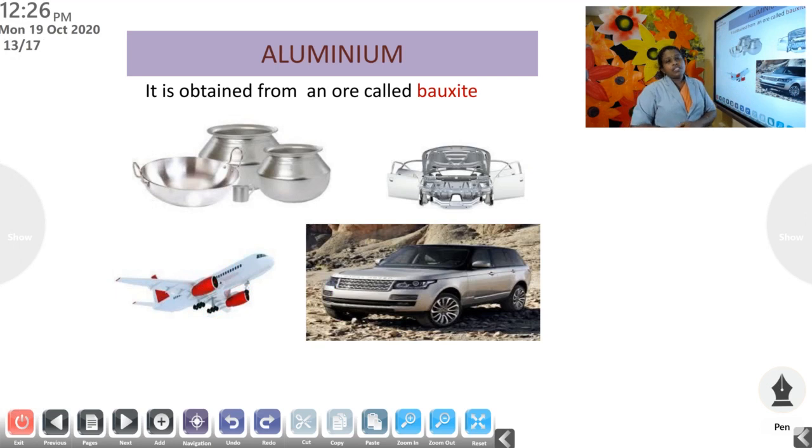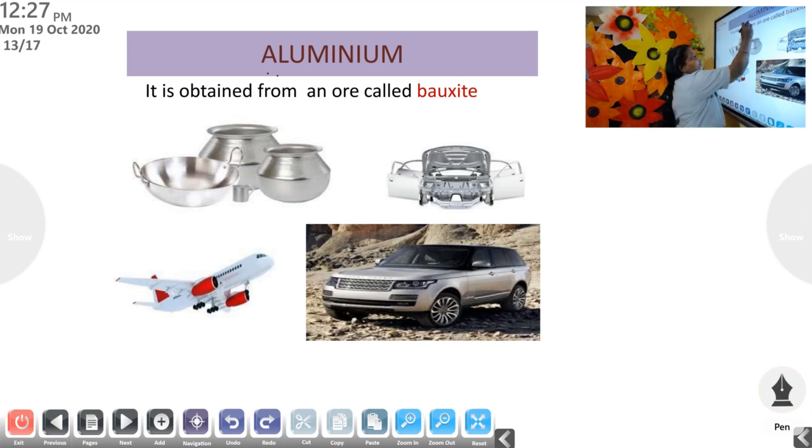That is the importance of aluminium. I told you that when we take a mineral from the soil, we can't use it directly as a metal because that soil will be in its impure form. That impure form of a mineral is called ore. From that ore, we have to take out the metal.